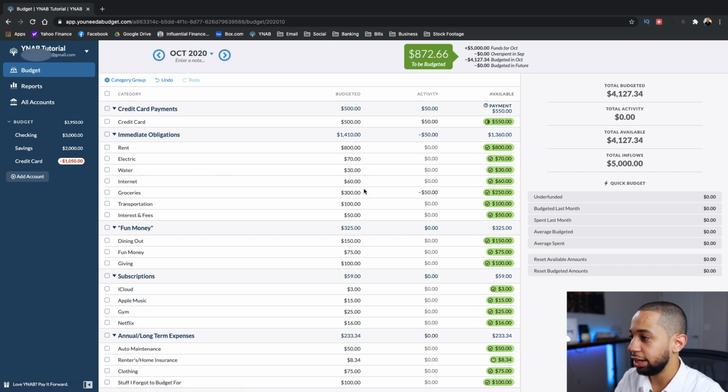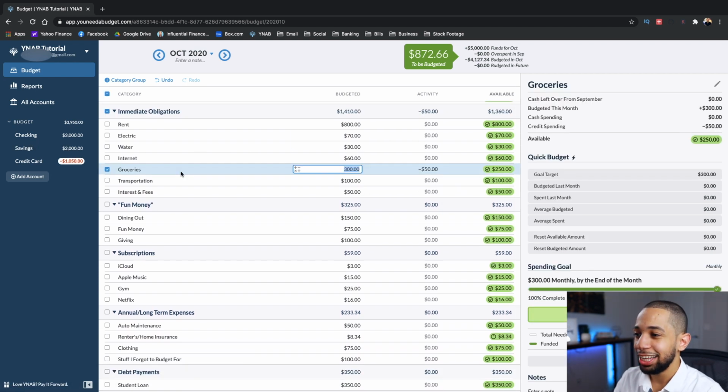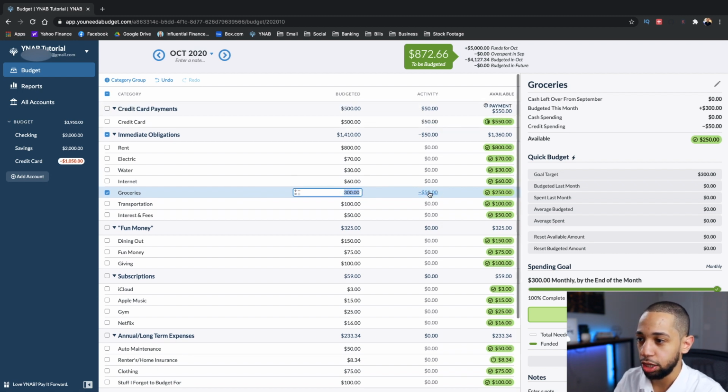As you can see here, if we go to my groceries line, let's look at everything that happened. We budgeted $300, right? In the activity column, we have minus $50 because we spent $50. And then the available column, this is any money that's available for us to spend in this category. This money used to say $300, but now it says $250. That's because we just spent $50.